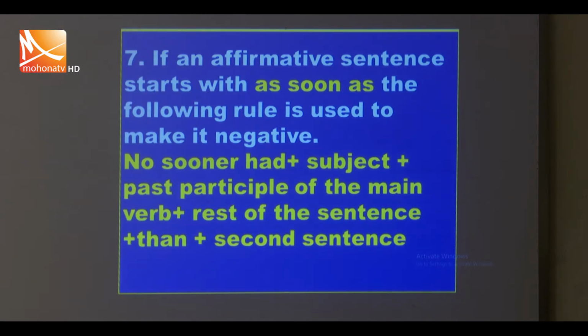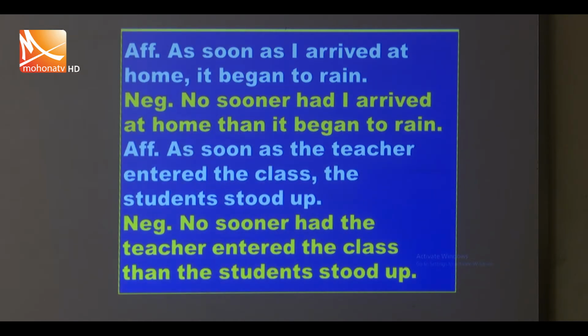If an affirmative sentence starts with "as soon as", the following rule is used: make it negative. No sooner had, plus subject, plus the past participle form of the main verb, plus the rest of the sentence, plus "than", plus the second sentence. Example: As soon as I arrived at home, it began to rain. No sooner had I arrived at home than it began to rain. Remember, "than".